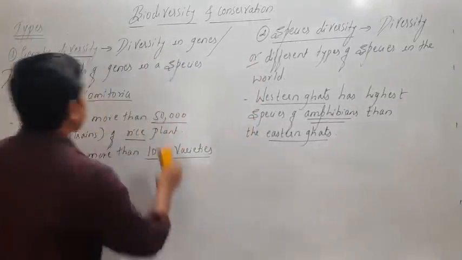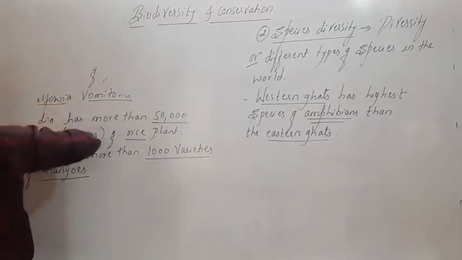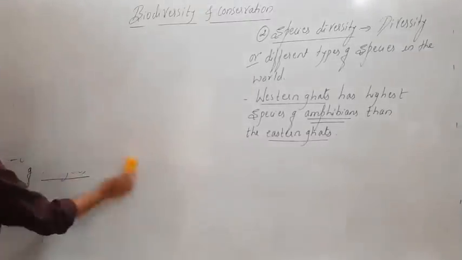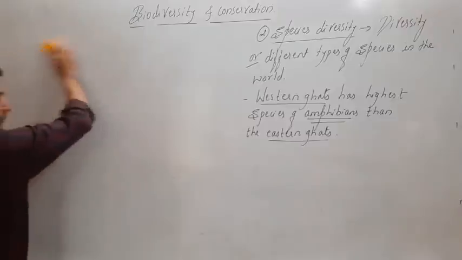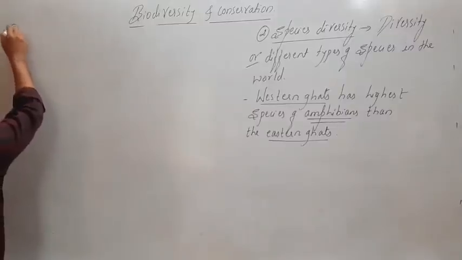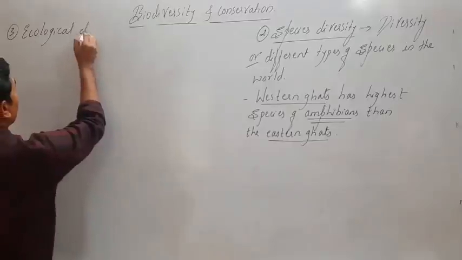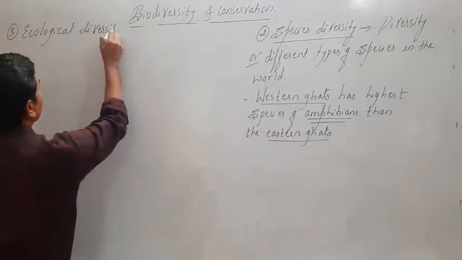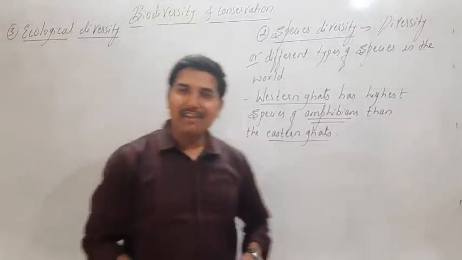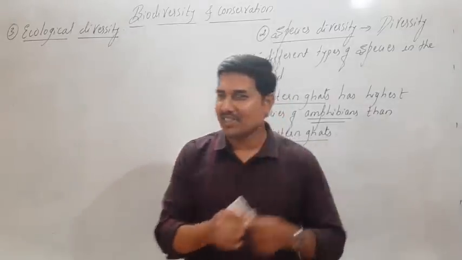The third one is ecological diversity in the types of diversity. The last one is ecological diversity. Again, the definition can be framed based on the heading only. In ecological diversity, this is nothing but diversity in ecosystem.